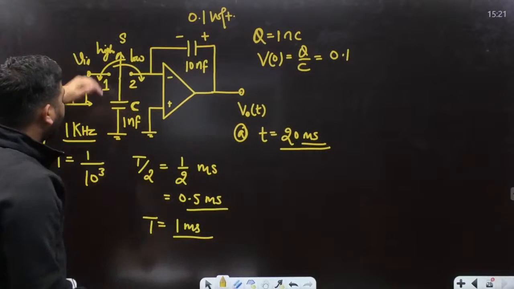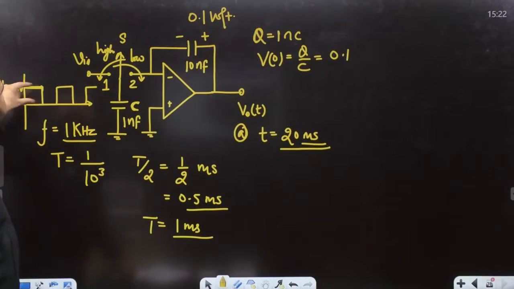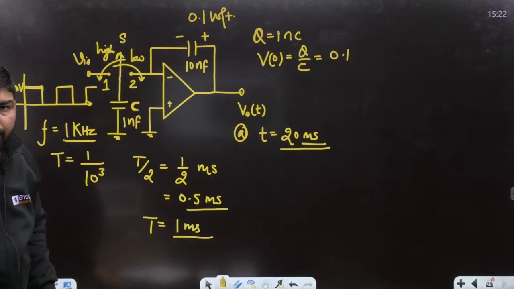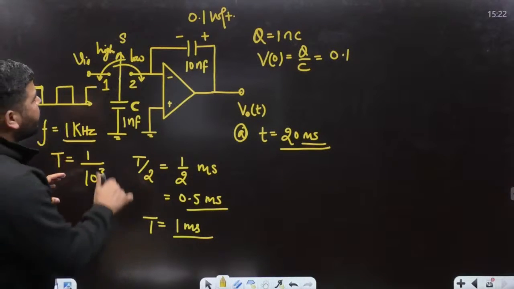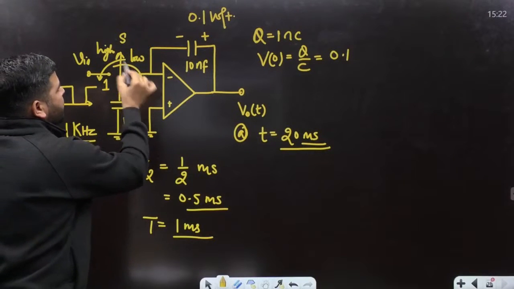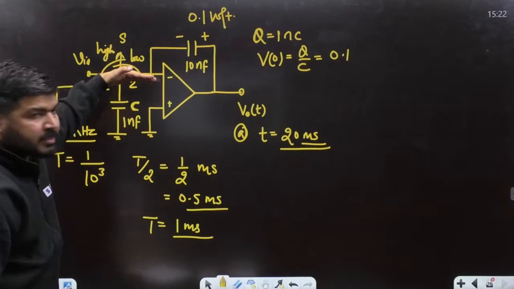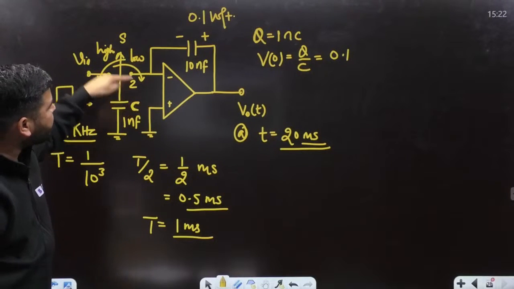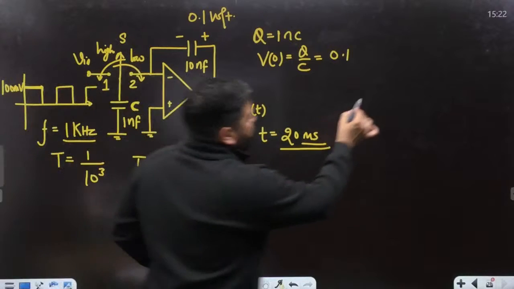If you connect this switch at position 1, this capacitor will charge to 100 millivolt. Now you are connecting this capacitor to this position. As soon as you connect this point to this position, this voltage has to be 0, because this is 0, so this has to be 0. It means what will happen?